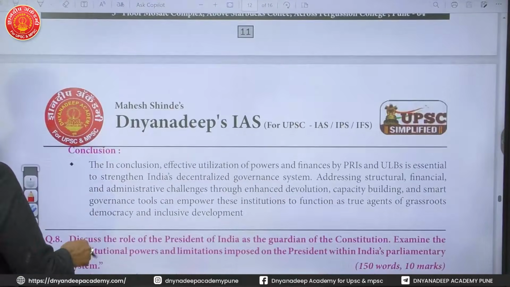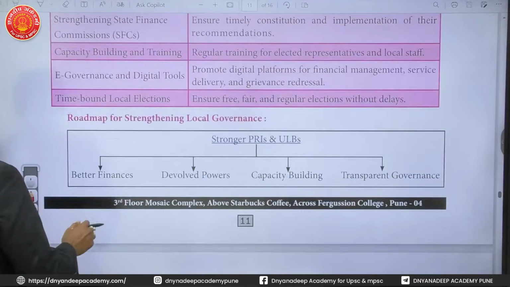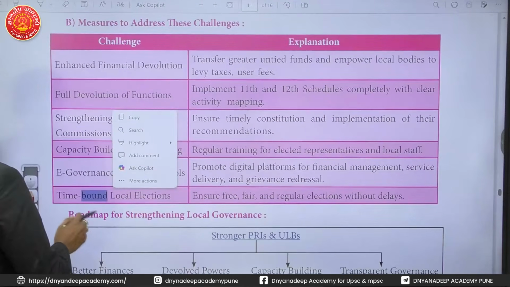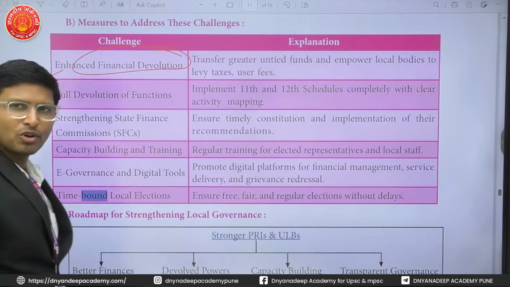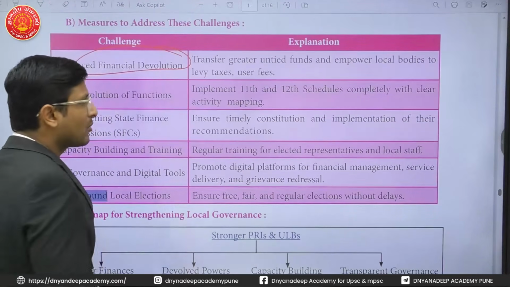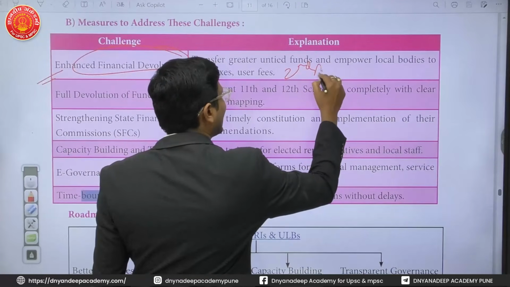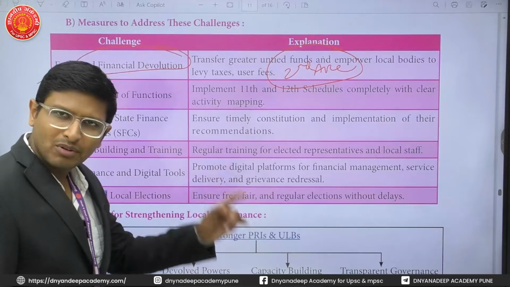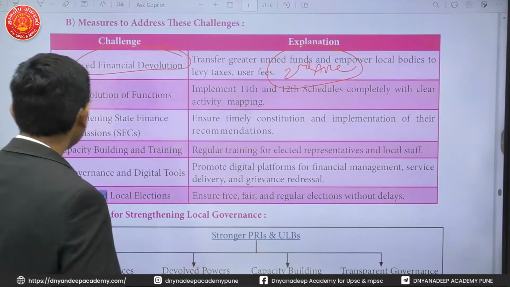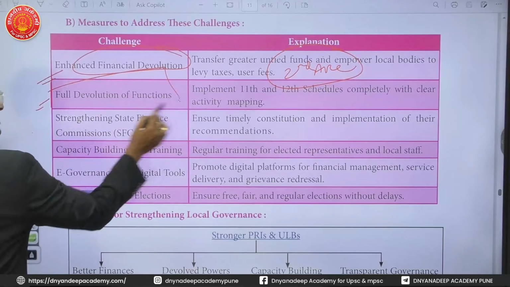Then how to deal with the challenges, that is important to know. There should be some way forward. So what can be done? What measures can be taken? First, enhance the financial devolution. More and more finances should be given to the local bodies. Even the Second Administrative Reforms Commission says that more finances should be given to the local bodies. That is important. Then full devolution of the functions is important.